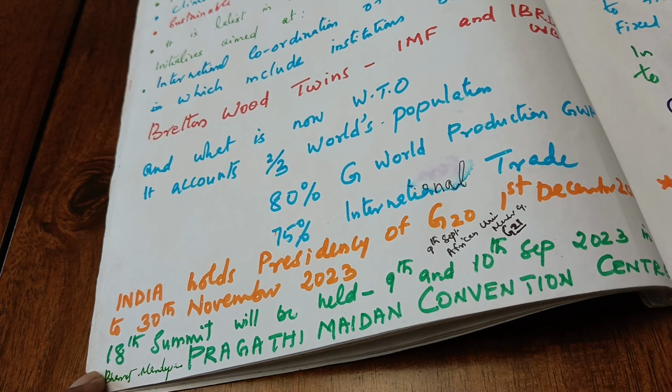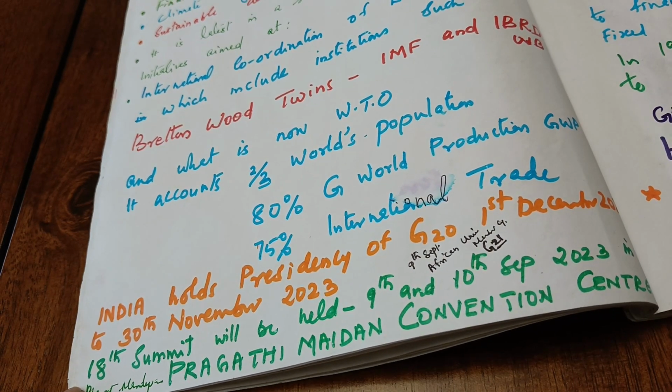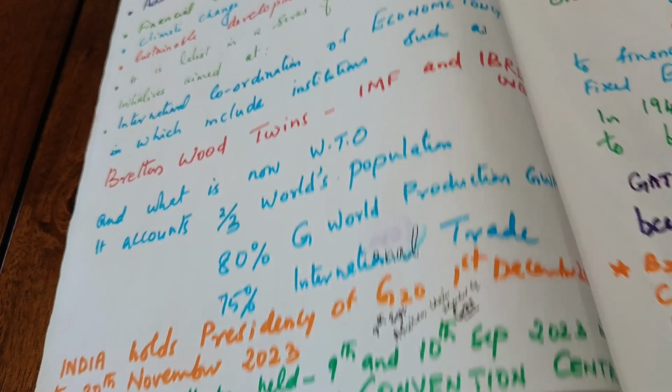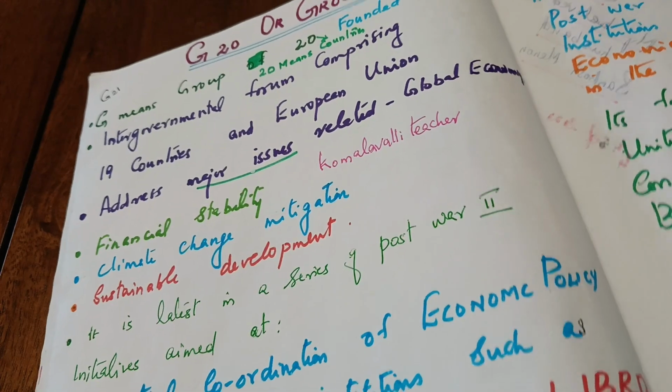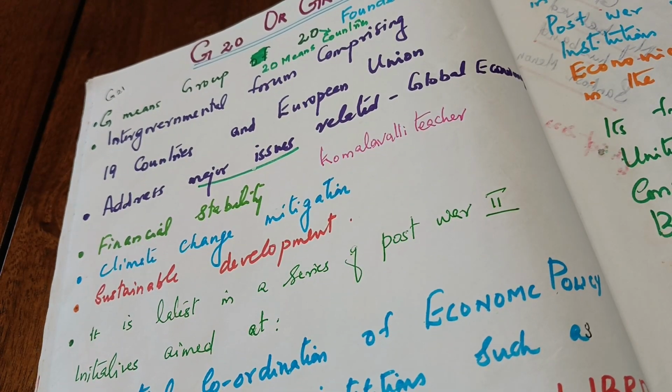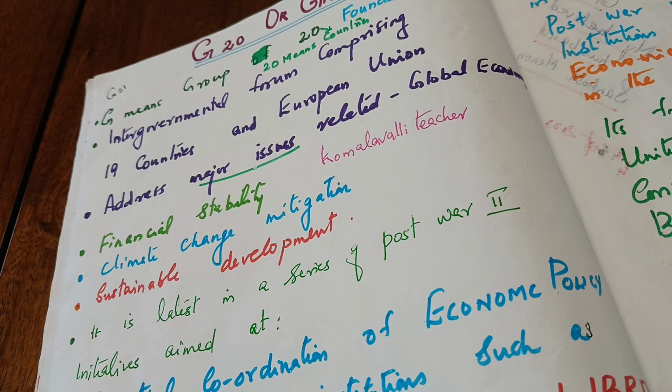On 9th September, the African Union was included in this. So now there are 21 countries. Even though, let me tell it as G20 itself, because all the first pages were written before the summit. I have written the notes, and it is addressing the major issues related to the global economy.